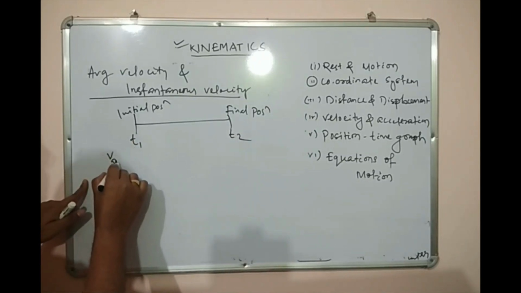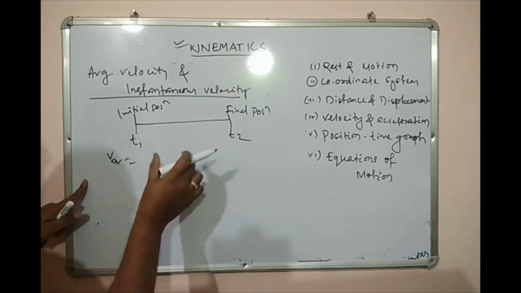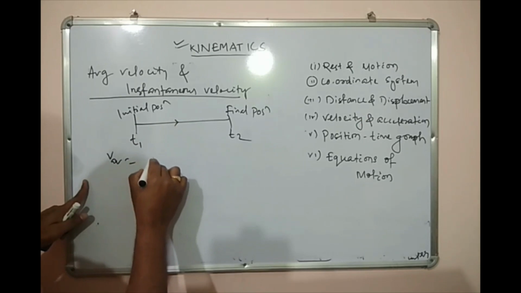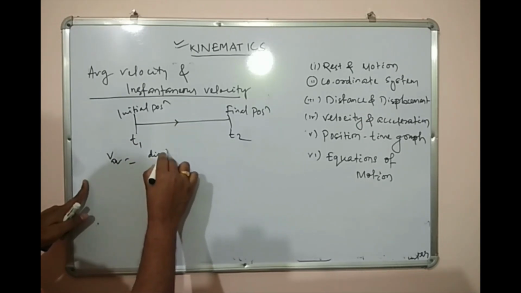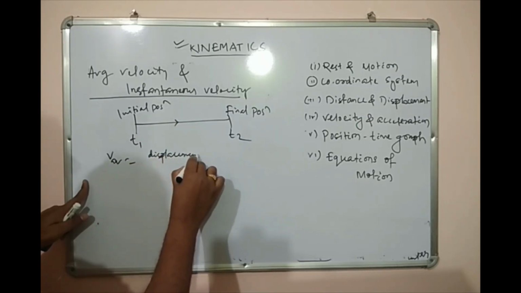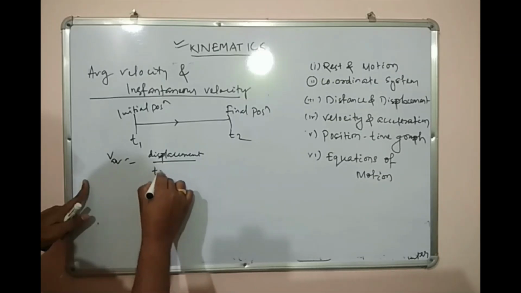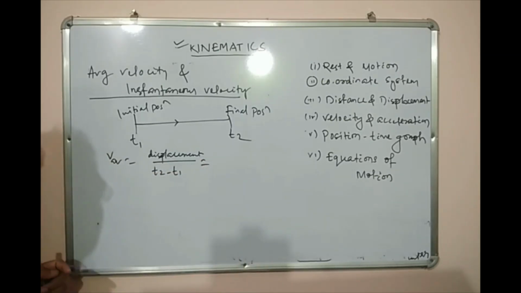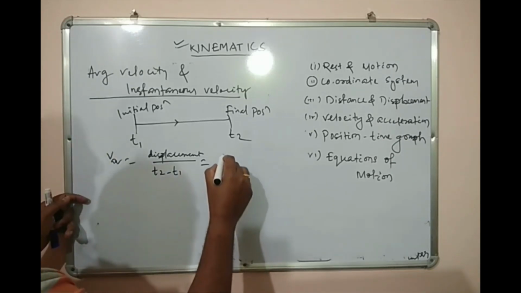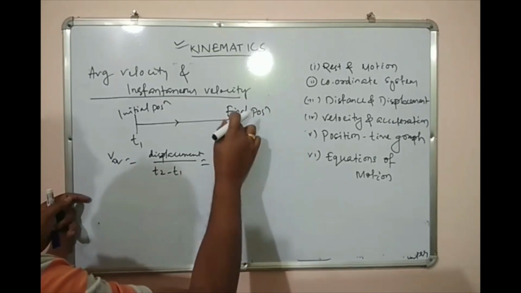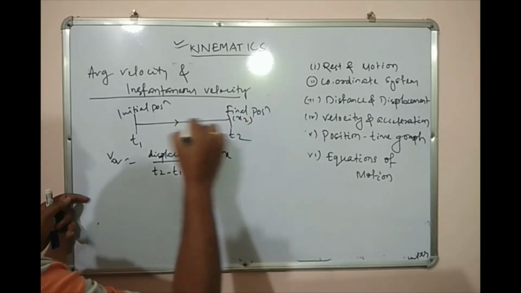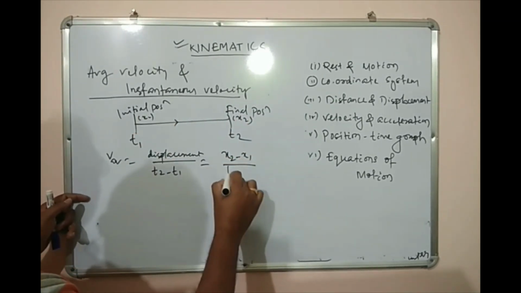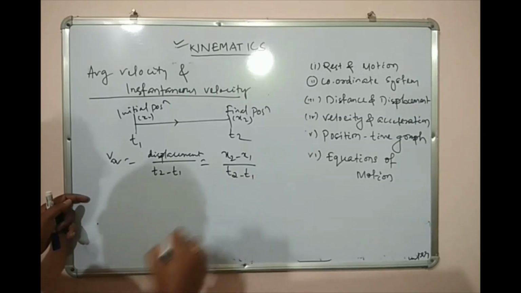So V average equals my final position minus my initial position, this is my displacement, by T2 minus T1. Or we can say, if this is x2 and this is x1, then this is x2 minus x1 divided by T2 minus T1.